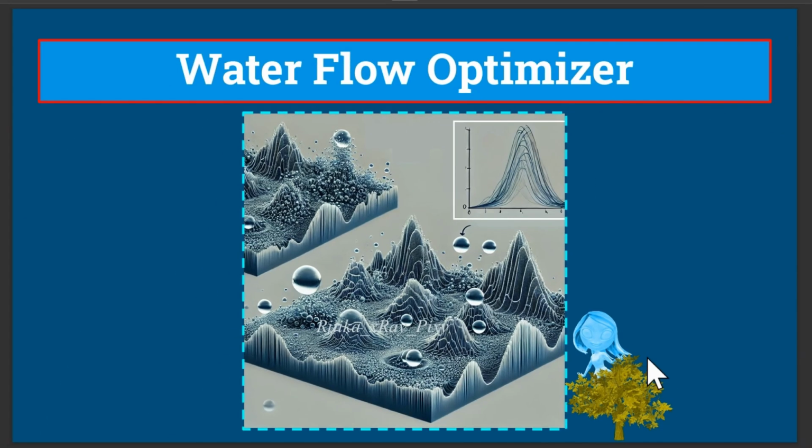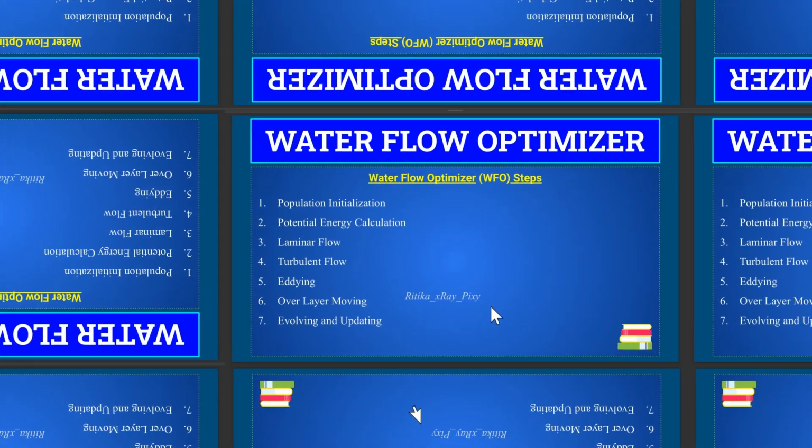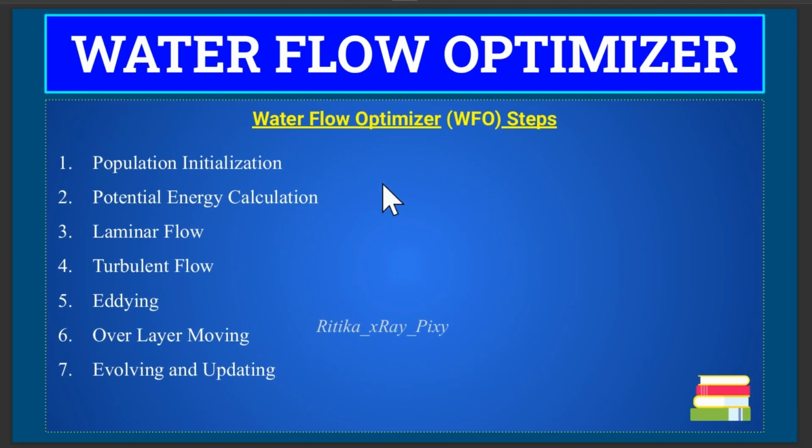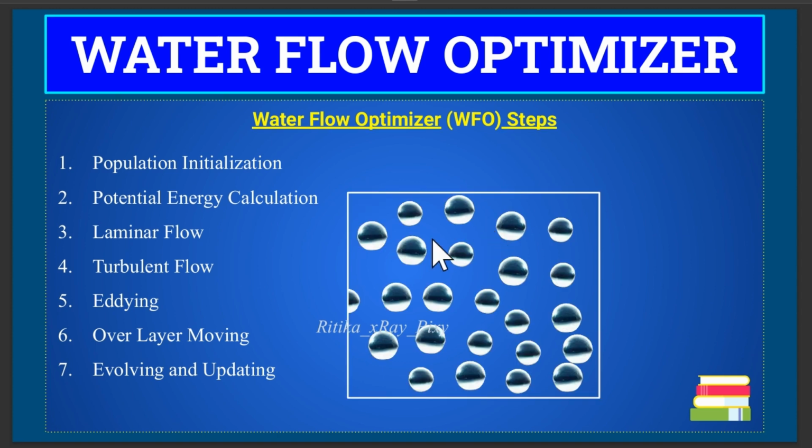So laminar flow focuses on defining the current best solution, and in the turbulent flow we have random search, diverse solutions that allow the algorithm to explore different possible solutions. Next you can see we have different steps used in this algorithm. First we will initialize the population randomly for each particle in the search space. So here we have particles. Water particles means water droplets as the solution, and each water droplet is here a potential solution.